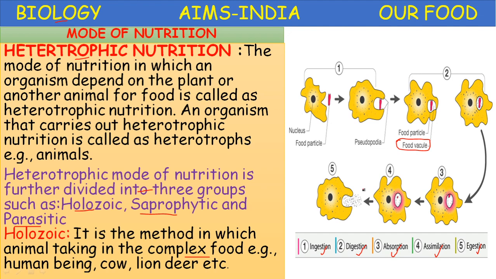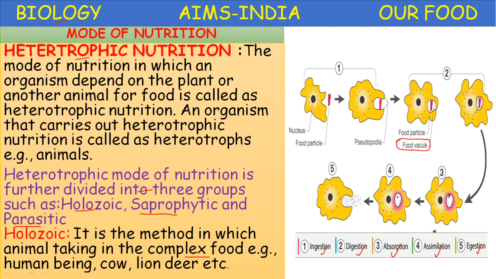intracellular digestion and extracellular digestion. So in amoeba, intracellular digestion takes place inside the cell, in the food vacuole, whereas in human beings, cow, lion, deer, in these animals the digestion takes place in the lumen of the intestine, the space present in the intestine. Such type of digestion is called extracellular digestion, outside the cell.